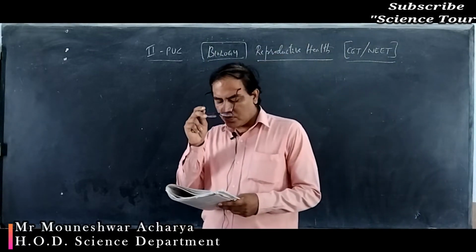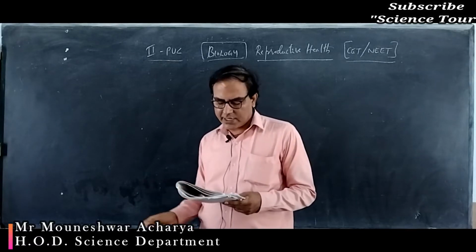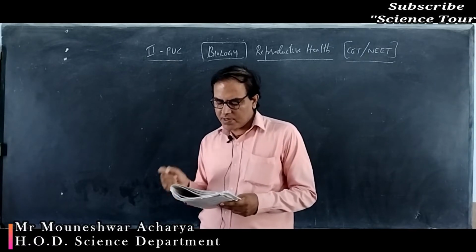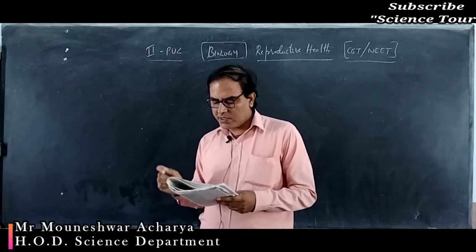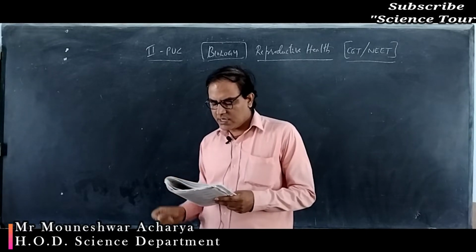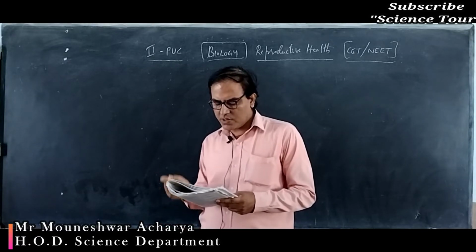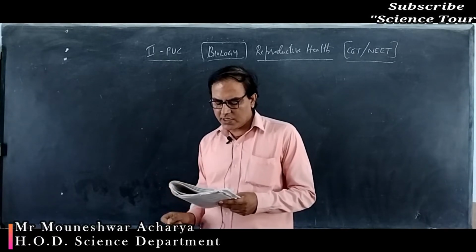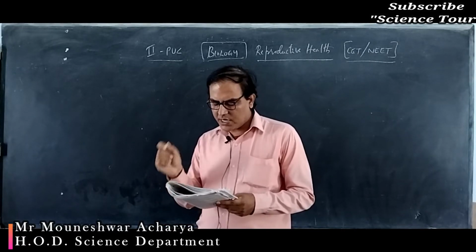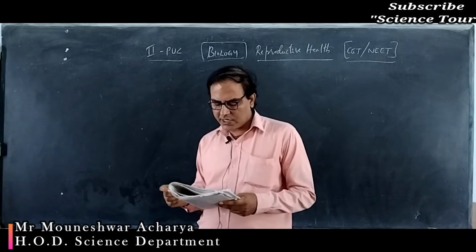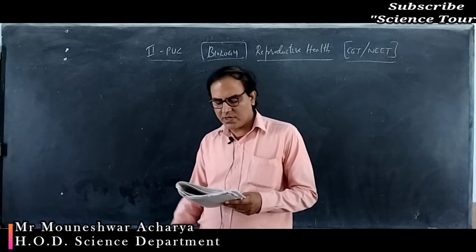Let's move to question number 2. Increased IMR, the infant mortality rate, and decreased MMR, the maternal mortality rate, in a population will, what is the right option? Cause a rapid increase in the growth rate, result in a decline in the growth rate, not cause a significant change in the growth rate, or result in an explosive population. What is that?